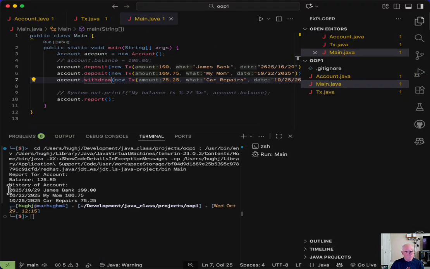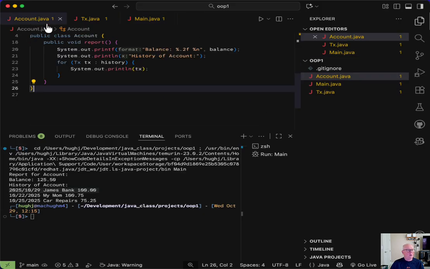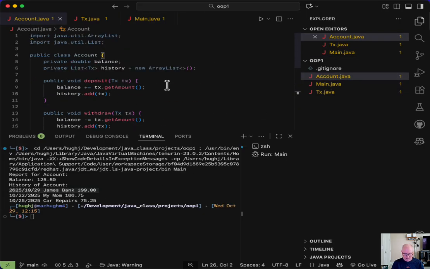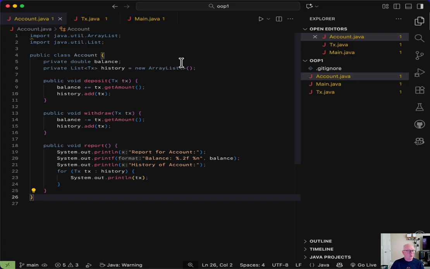And here's what the report is currently printing out. And notice what it doesn't do is it doesn't really give you any kind of feeling for whether this is a deposit or if it's a withdrawal. Well, that would be nice to know. Now, we've done that in our account by actually, whenever we call the appropriate method, forcing it to be a negative or a positive value based on whether we call deposit or withdrawal. Well, that's one way to do it.